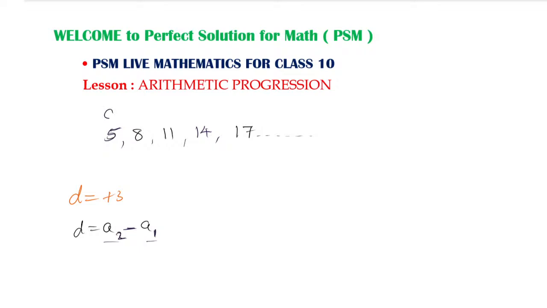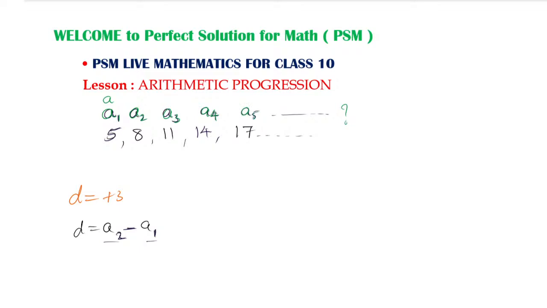The first term is nothing but the A value, or it is also called A1. The second term we call A2, the third term A3, the fourth term A4, and the fifth term A5. And what do we call the last term? What is the name of that last term? The first term is A1, also sometimes called A. Then A2, A3, A4, A5, and the last term is...